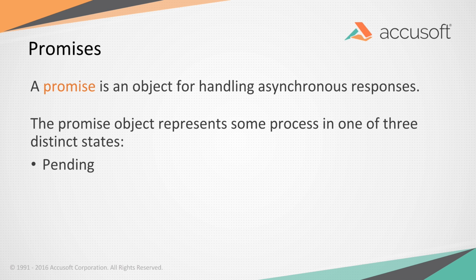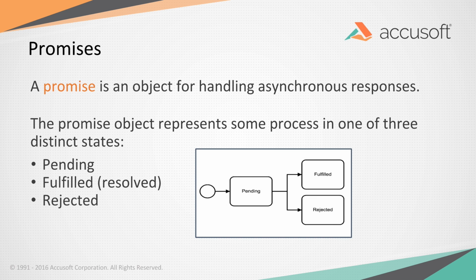It could be fulfilled. If all the asynchronous work is done and completed successfully, the promise is fulfilled. Or it could be rejected, if an error was thrown, an exception was caught during the processing of that promise. And the entirety of state transitions looks like this.